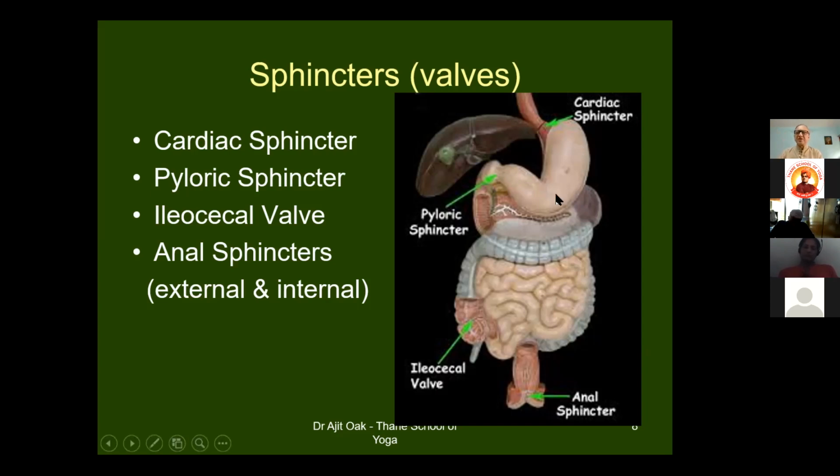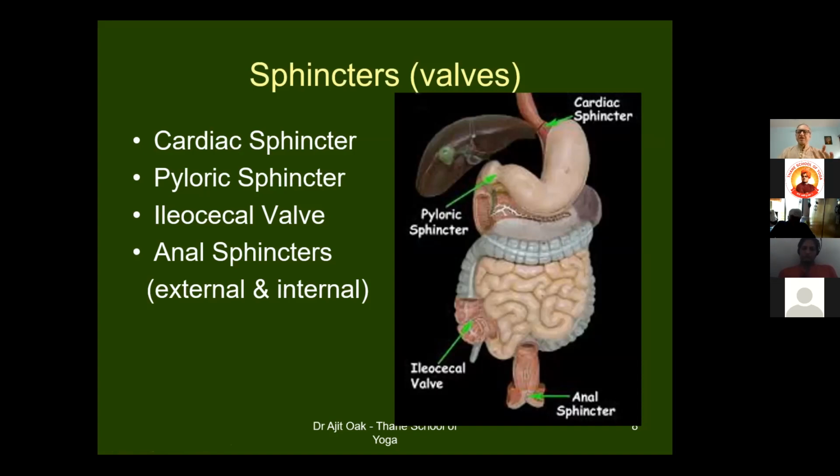So it remains in the stomach because a lot of reactions have to take place and time is required for that. And that's why these two valves are very important. Then there is an ileocecal valve which is located here. And one more important thing is the anal sphincter. So हमारा anus है, there are two ring-like valves there. One is the external anal sphincter. The other is the internal anal sphincter.